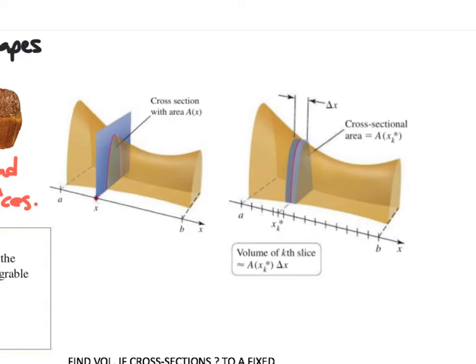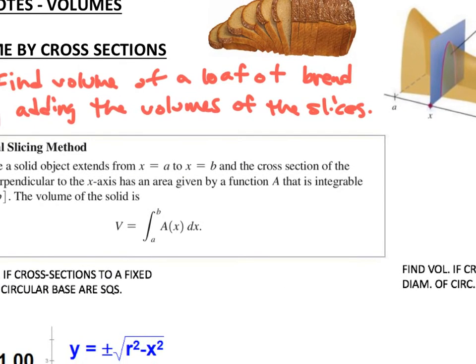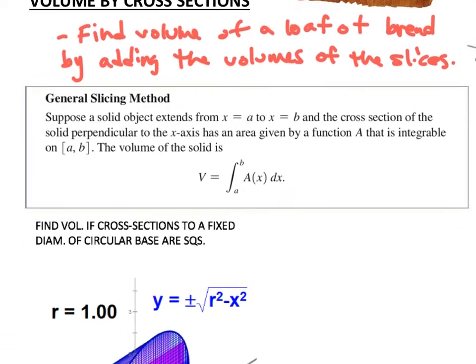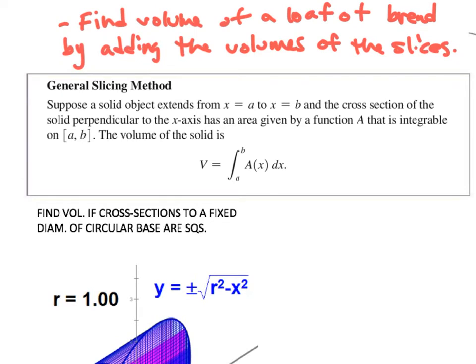So the first thing I want to do is go over the formula that we have here. Our general slicing method using cross sections is that to find the volume of this shape, we would integrate over the x values from a to b of this function A of x.